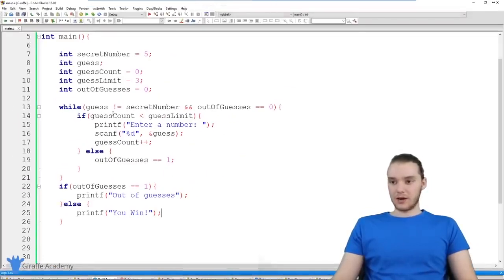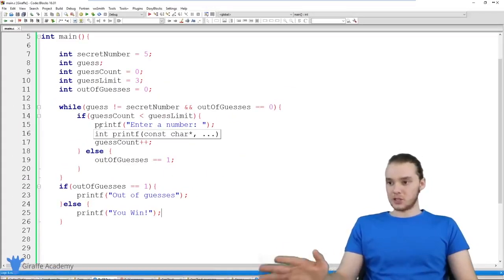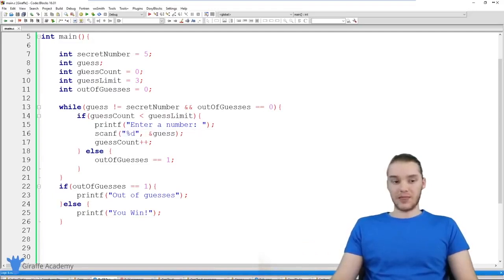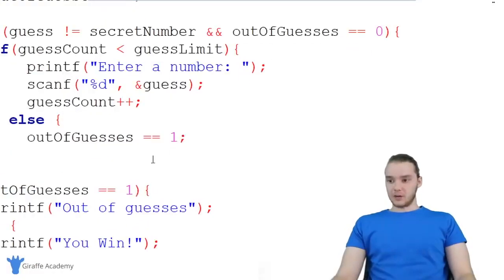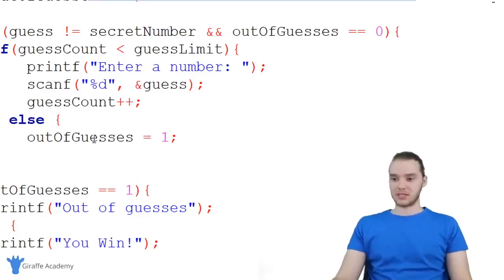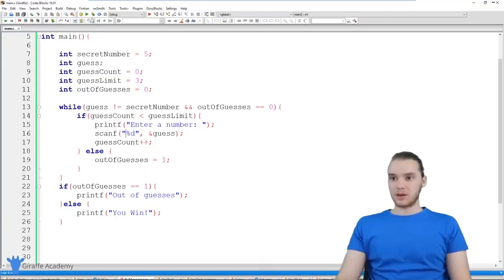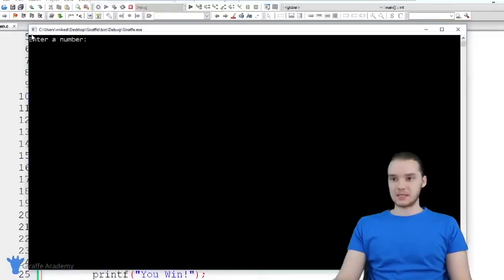So this is a lot of code, I know that. And let's just run this, see how we did, and we'll see if our game's working properly, and then I'll explain all the code to you guys. And actually, you know what? I just noticed a typo. Down here, I said out of guesses double equals 1. This just has to be a single equals, so we're assigning this a value. So yeah, that was a little typo. I had 2 equals. That needs to be 1. So let's go over here. We'll run our program, and it says enter a number.